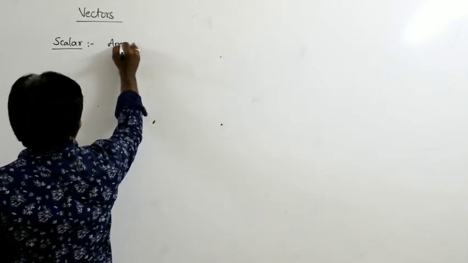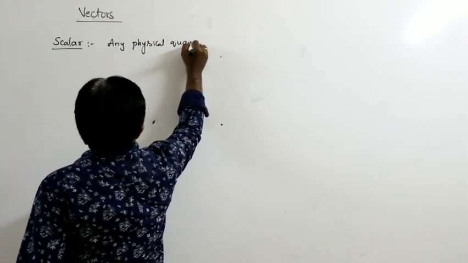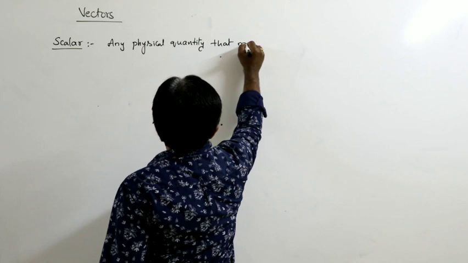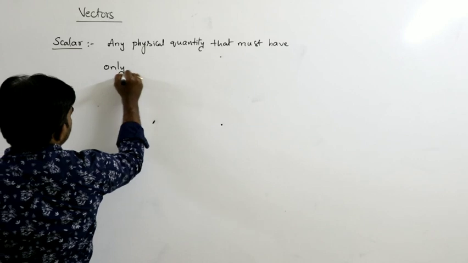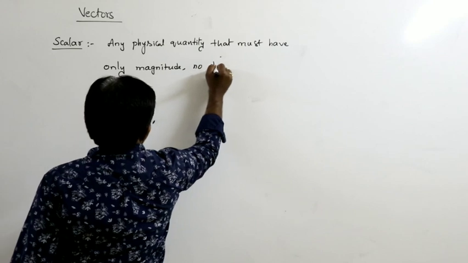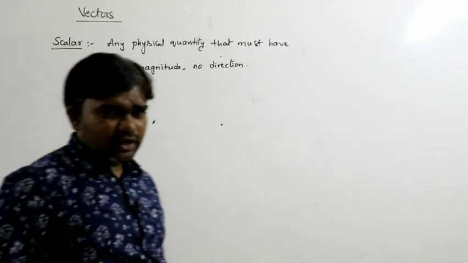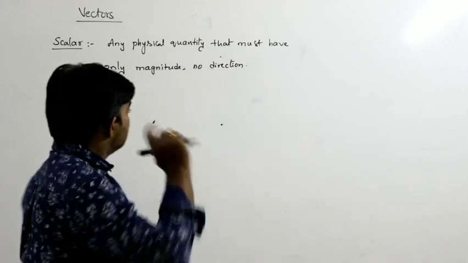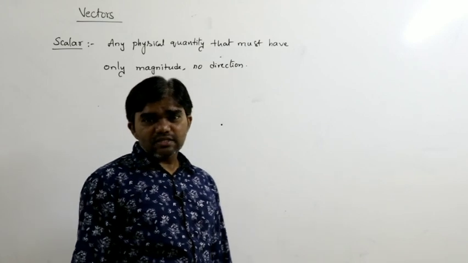Any physical quantity that must have only magnitude, no direction, that is called a scalar quantity. Any physical quantity that has only magnitude, it doesn't have any direction, that is called a scalar quantity.